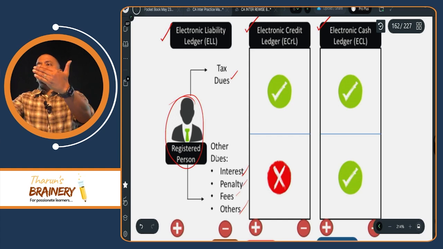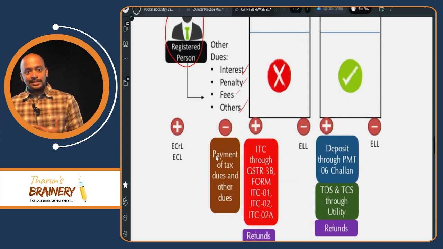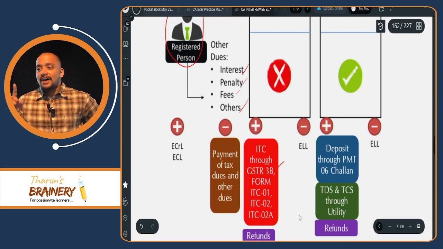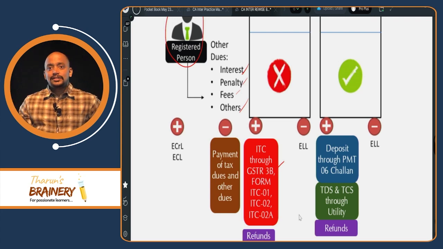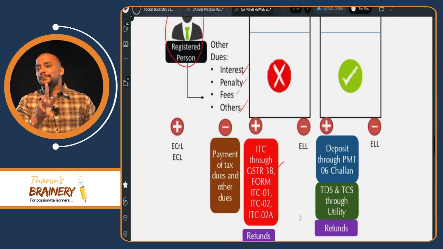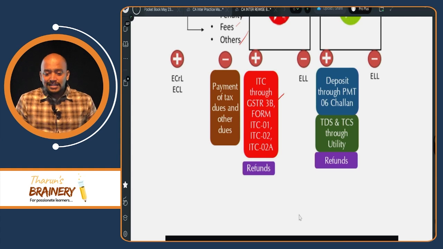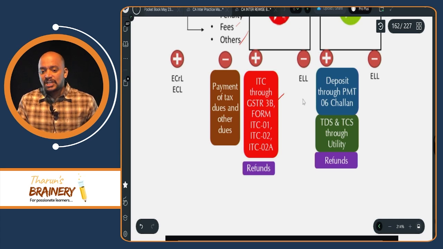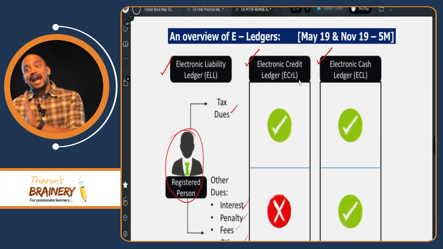How will money come into electronic credit ledger? Whenever you avail ITC, it will come into electronic credit ledger. How will you avail ITC? GSTR 3B. Then ITC 1, availment of ITC on closing stock. ITC 2, transfer of business. On a transfer of business, ITC will be transferred. Then ITC 2A, when a single registration is getting split into multiple registrations. Then any refunds that we are getting. Like this there will be inflow into electronic credit ledger. The outflow of the electronic credit ledger is for payment of liability ledger. Same way, how will money come into electronic cash ledger?